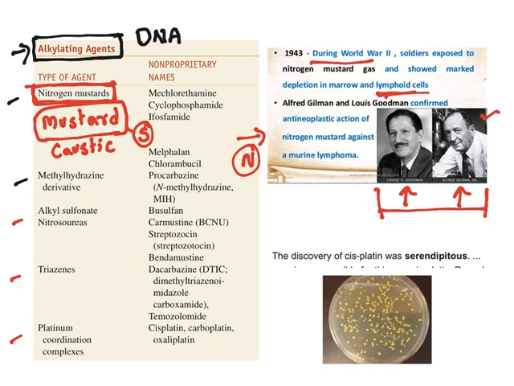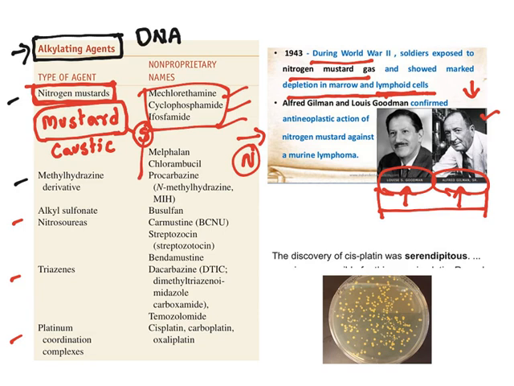See, during World War II, soldiers exposed to nitrogen mustard gas showed marked depletion in marrow and lymphatic cells. That means multiplication is reduced. This is what was recognized by these two scientists, Louis Goodman and Alfred Gilman. So they came up with this class of drugs. The drugs are mechlorethamine, cyclophosphamide, ifosfamide, melphalan, and chlorambucil. All of them are known as nitrogen mustards.